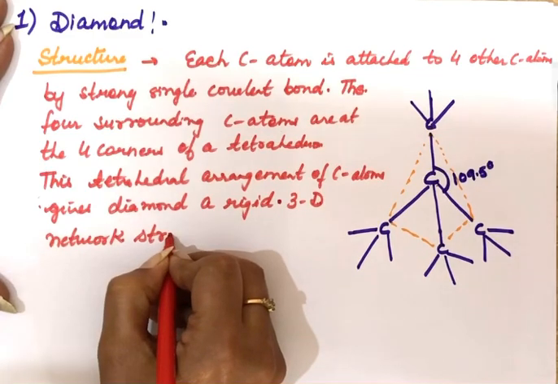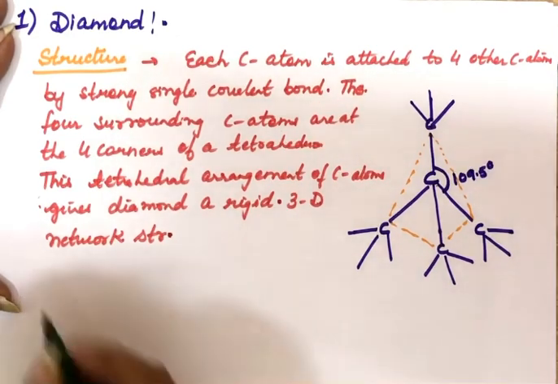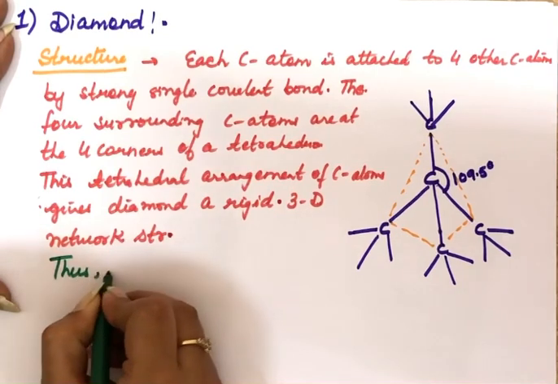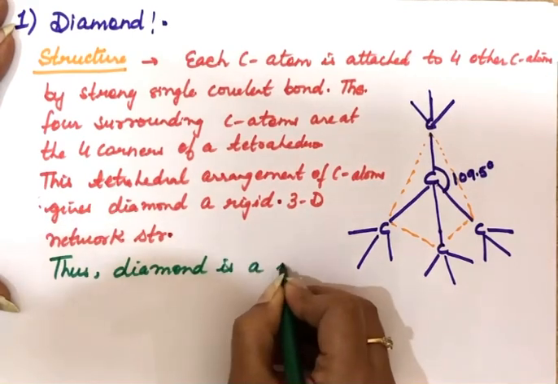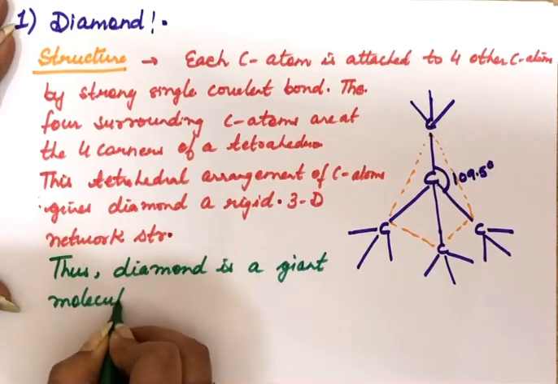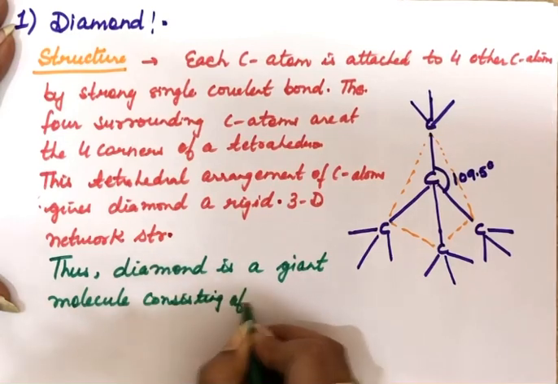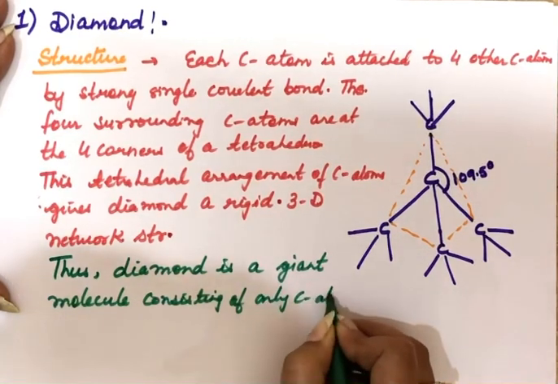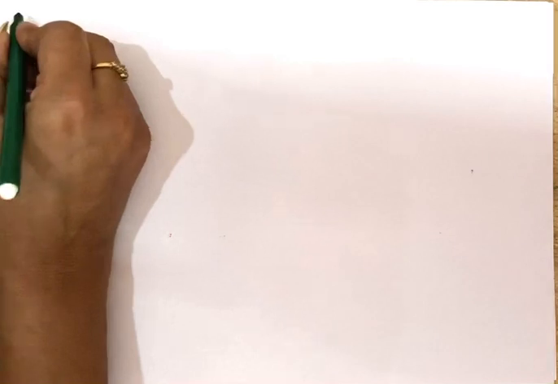So actually, diamond is a giant molecule, a big molecule consisting of only carbon atoms. So we can write thus: diamond is a giant molecule consisting of only carbon atoms. So this is about the structure of diamond. Now moving on to the physical properties of diamond.